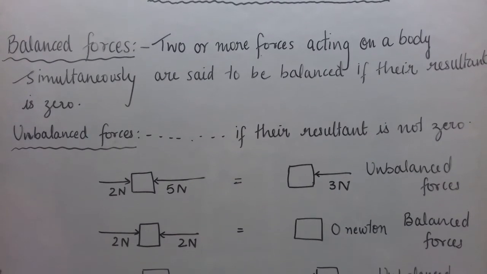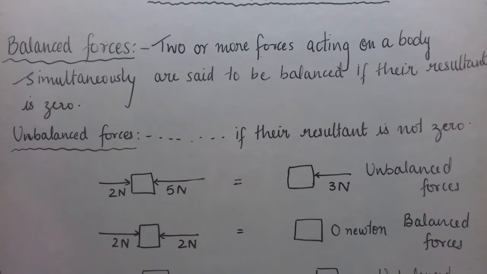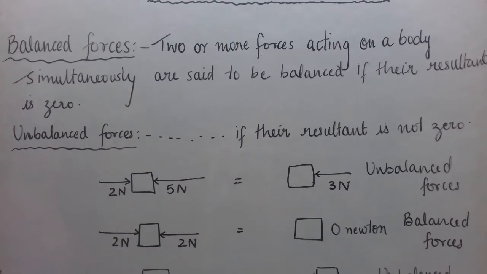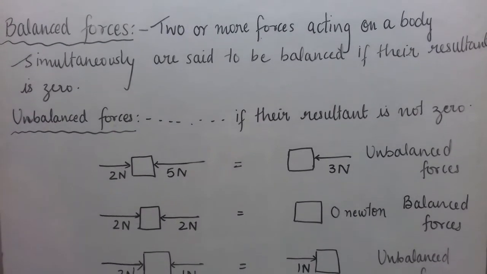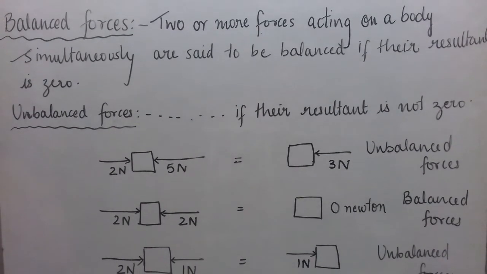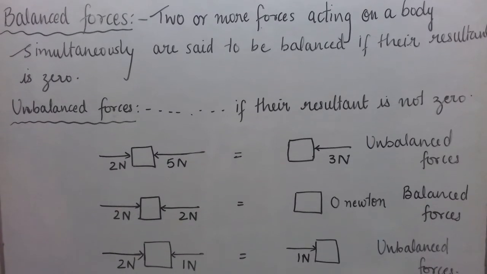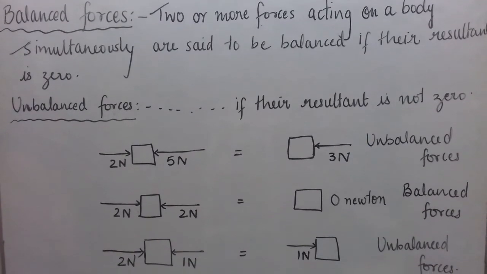Now, in case of scalars, we simply add the two magnitudes and give the final answer. And we say that is the sum of the two scalar quantities. Just like we add two numbers in algebra, similarly we add two scalar quantities.